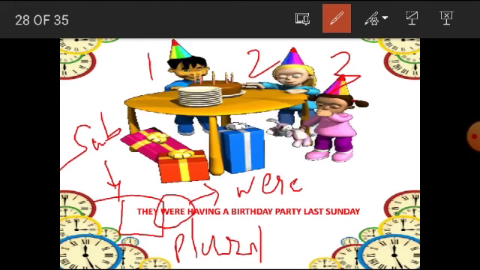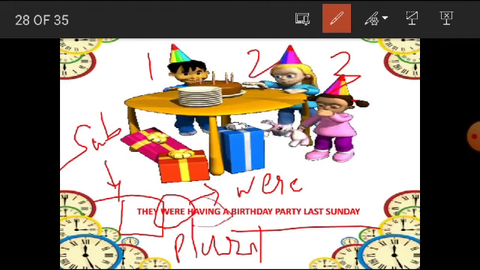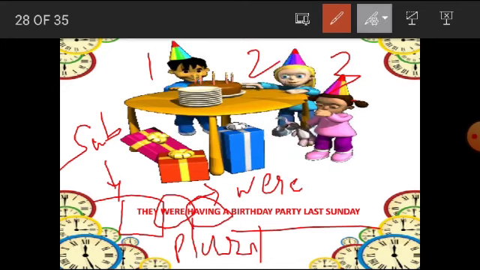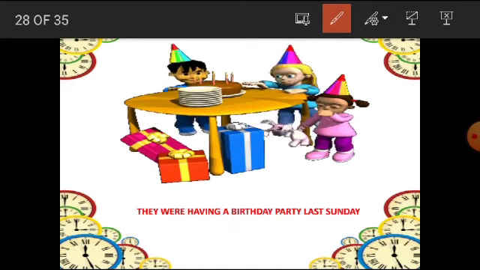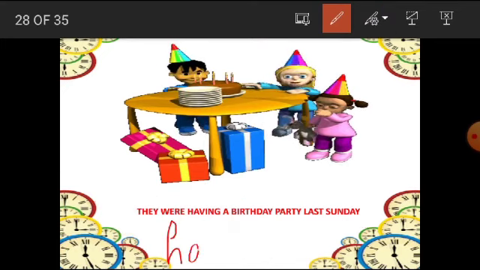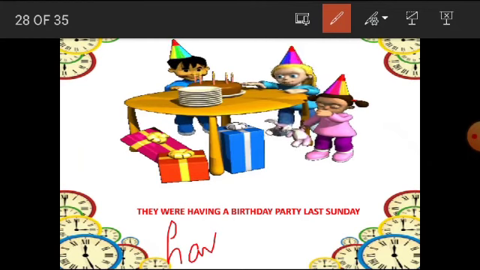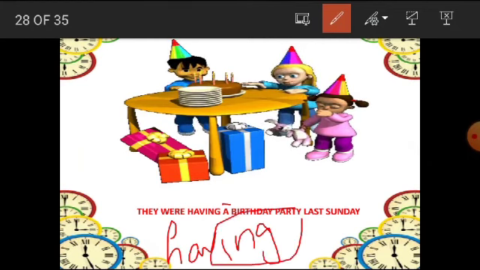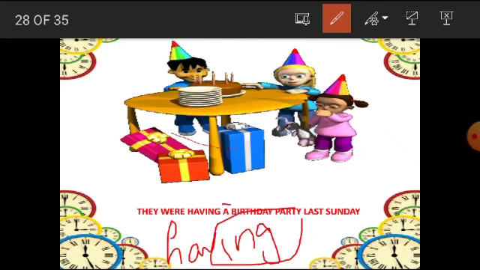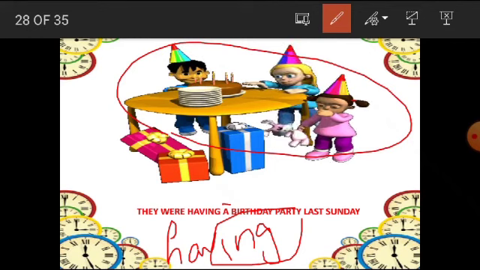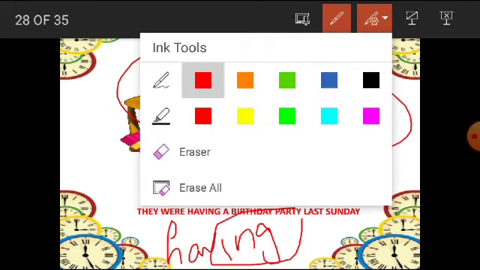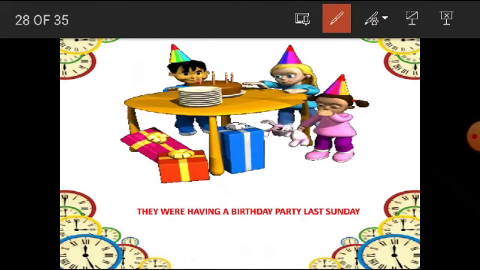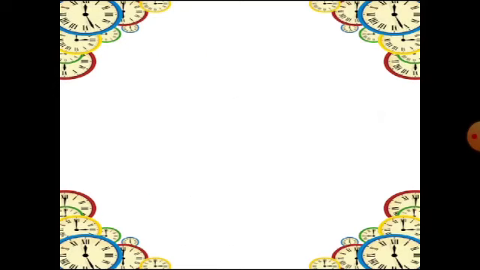And what were they having? They were having a birthday party. So having is written over here, H-A-V, having, we have added ing extra. So why have we added ing? To make it continuous. Last Sunday they were having a birthday party. Alright. Now let us see more examples.